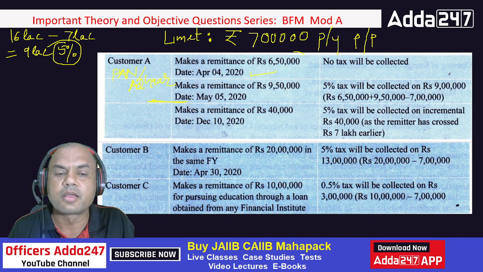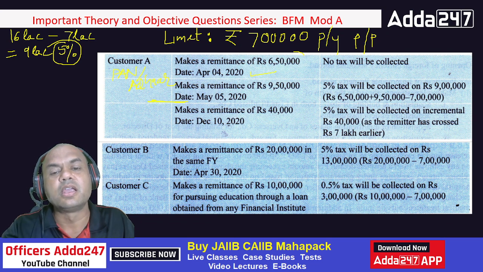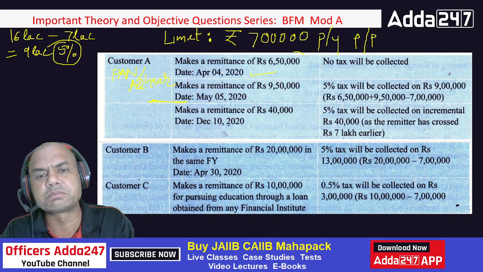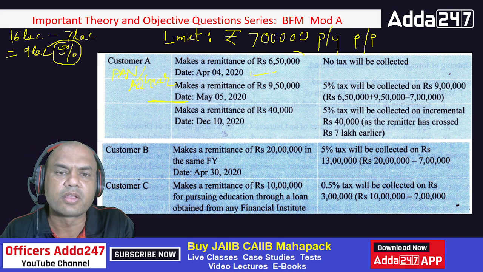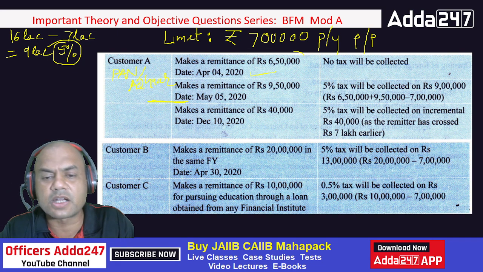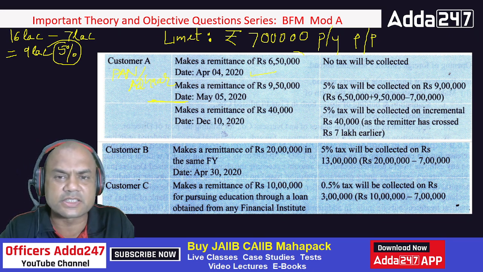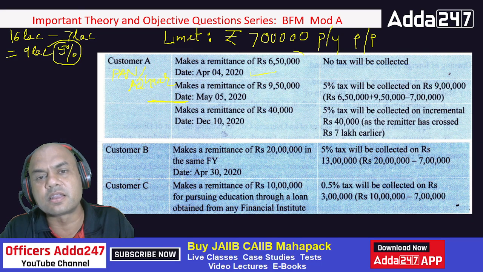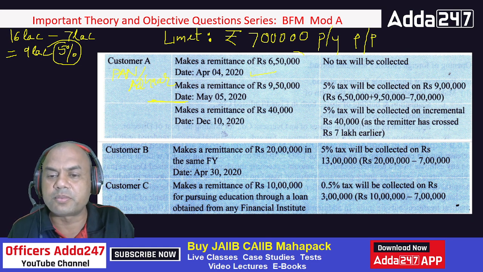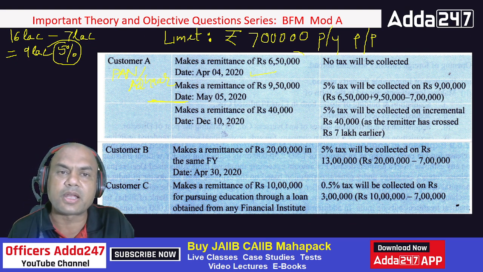Okay. Clear? Next one. Second customer comes, customer B. He wants to make a remittance of 20 lakhs right now. First transaction only, April 30th. Direct 20 lakhs. What will you do? He or she has immediately crossed the limit. You will make it very simple. 20 lakhs minus 7 lakhs. 7 lakhs is my limit. So 20 minus 7 is 13 lakhs. I'll just collect 5% on the 13 lakhs. Simple. Because 7 lakhs is the limit, I'll keep it as it is.